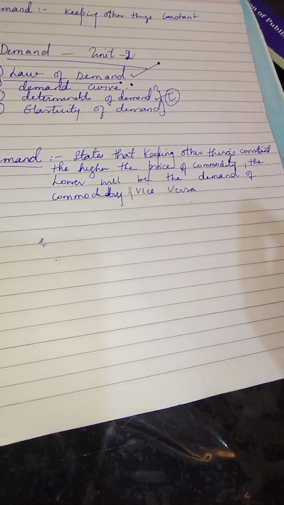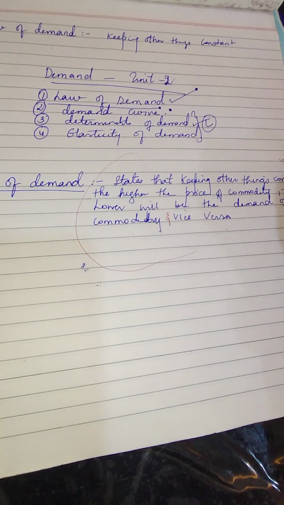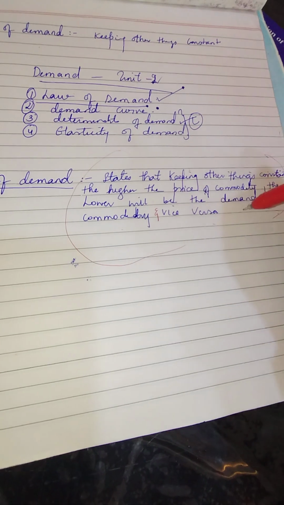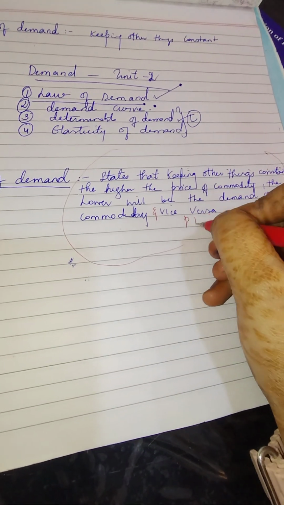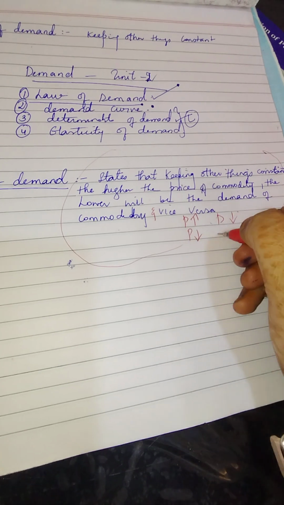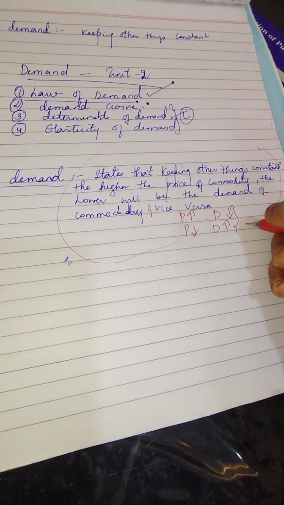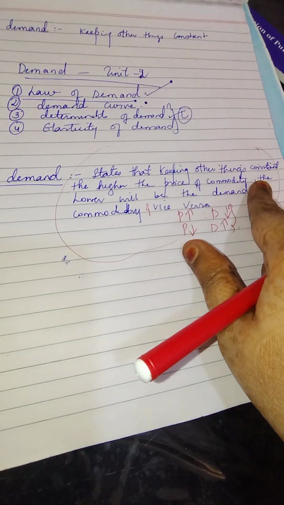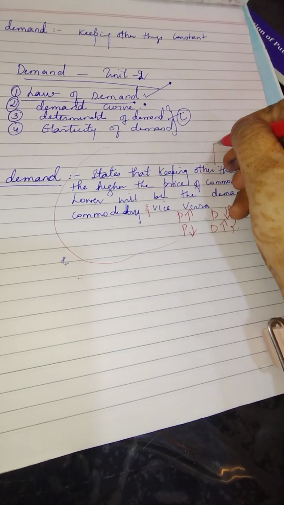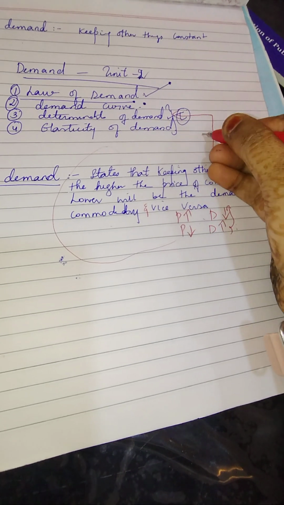Okay, now let us understand the different topics by understanding the same statement, which says keeping other things constant. That was the law of demand. Price is increasing, demand is decreasing, right? And if the price is decreasing, demand is increasing. This is the basic formula of the law of demand. Now it also states that keeping other things constant. What are the other things here? Other things are nothing but your determinants of demand. Price is also one of the determinants of demand.